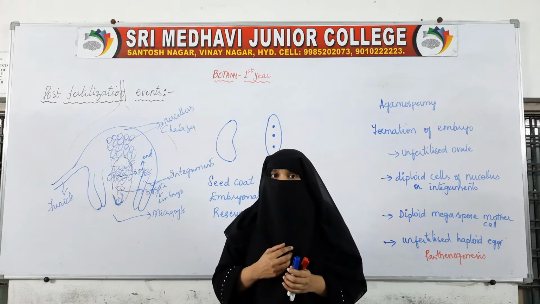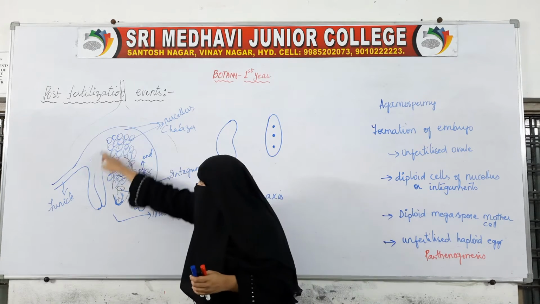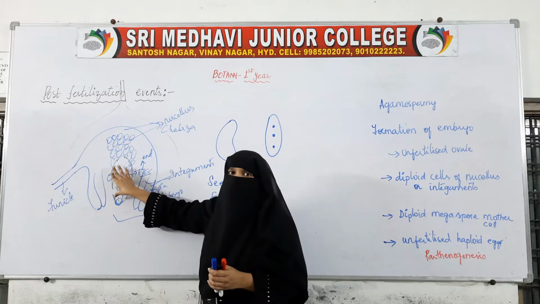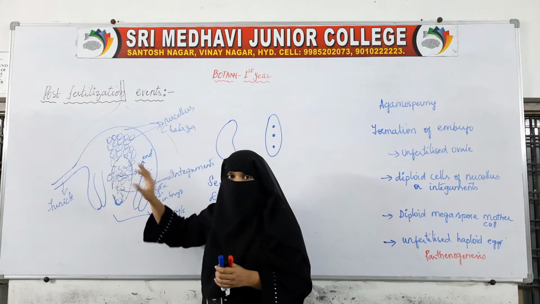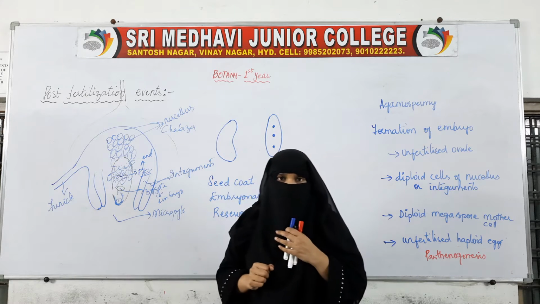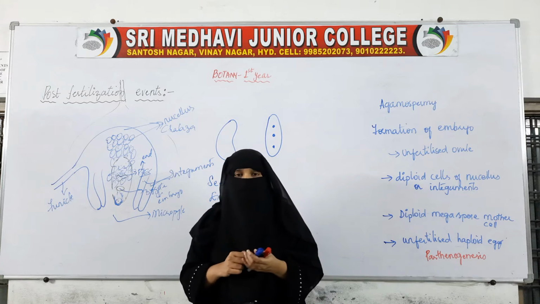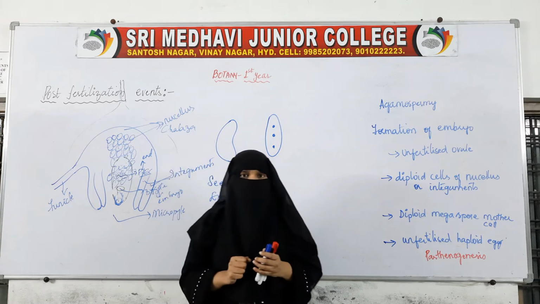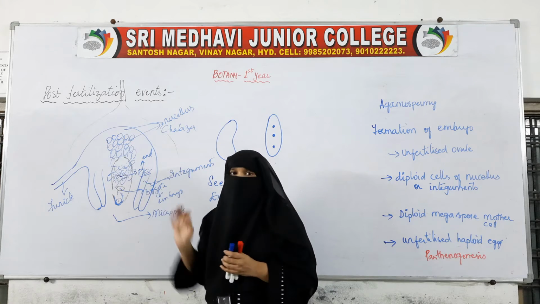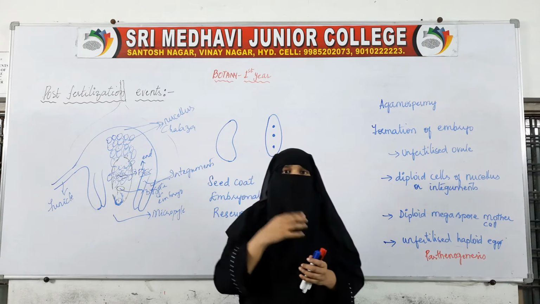Why? How will a new plant arise? Because inside the seed, the embryo is present. Inside the seed, the embryo with embryonal axis is present. So, the embryo consists of an embryonal axis and cotyledons, and together they are present inside the seed. This growing embryo inside the seed will change into a new plant.